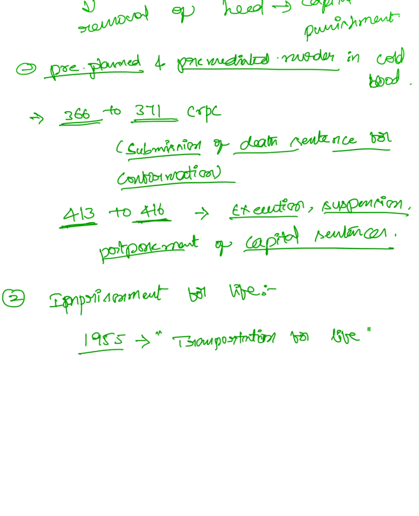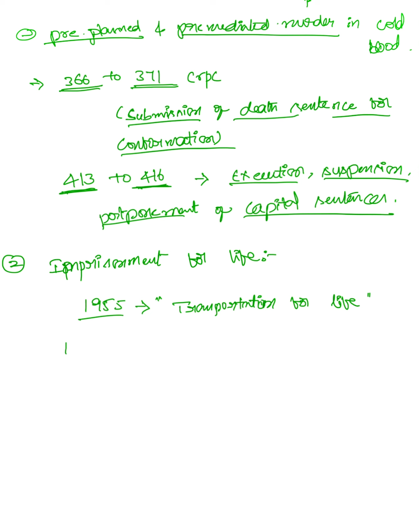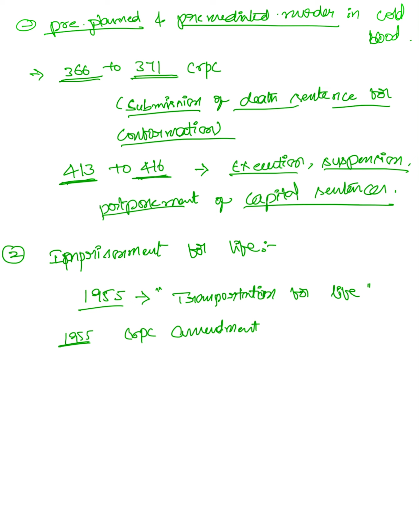The Code of Criminal Procedure Amendment Act 1955 substituted the words imprisonment for life in place of transportation for life.